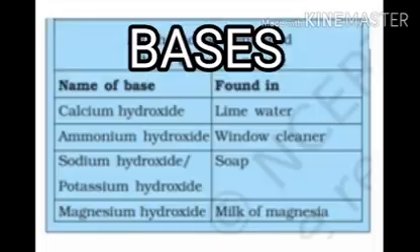This table shows various bases that we use in our day-to-day life. The first one is calcium hydroxide, found in lime water, what you call tuna. Ammonium hydroxide is present in window cleaners. Sodium hydroxide or potassium hydroxide is present in soaps or detergents. Milk of magnesia has magnesium hydroxide, which is used when you have stomach acidity.